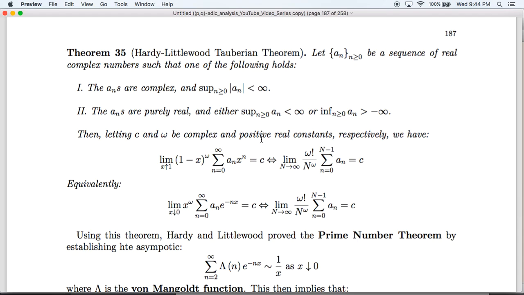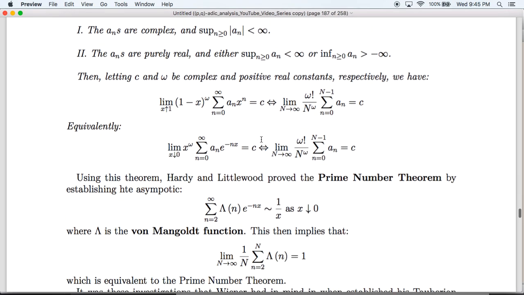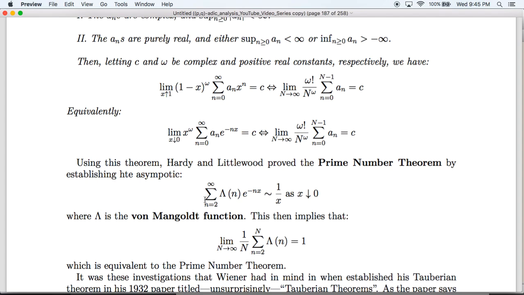This theorem implies the prime number theorem. In particular, Hardy and Littlewood did this in the 1910s by showing that the exponential generating function of the von Mangoldt function, that's basically the natural logarithm of the Möbius function from number theory, is asymptotic to 1 over x as x decreases to 0.